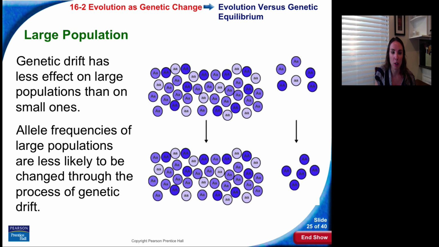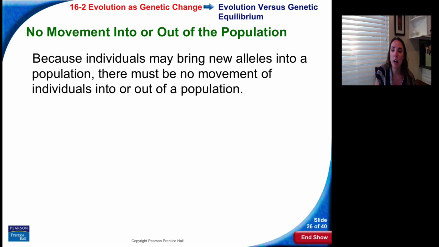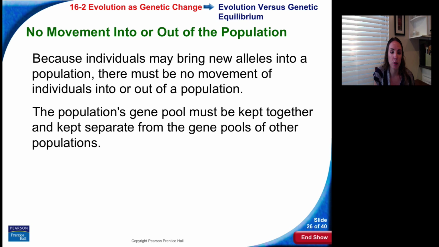The population has to be large because genetic drift has less of an effect on large populations than small ones. So allele frequencies of large populations are less likely to be changed through the process of genetic drift. So genetic drift can cause changes in the population we saw with the founder effect. So here's a large population. Over time, the relative frequencies stay the same. But if we have a small subgroup go off, we can actually see a huge change due to genetic drift in the allele frequencies. There can be no movement in or out because we can't have new alleles coming in and alleles leaving. That would change allele frequencies.